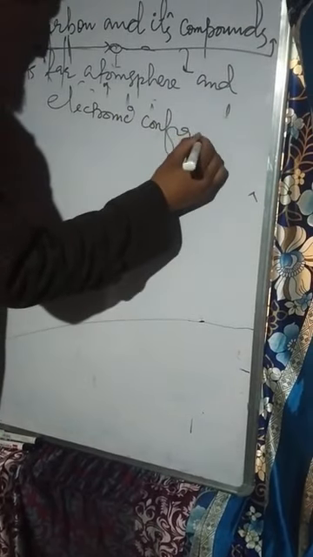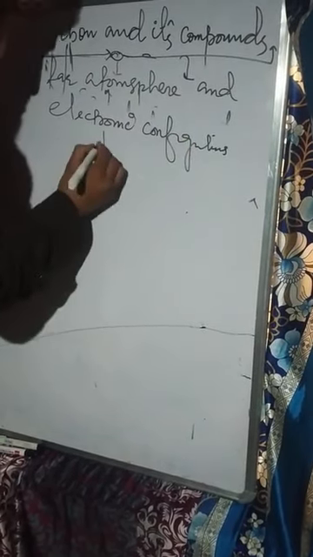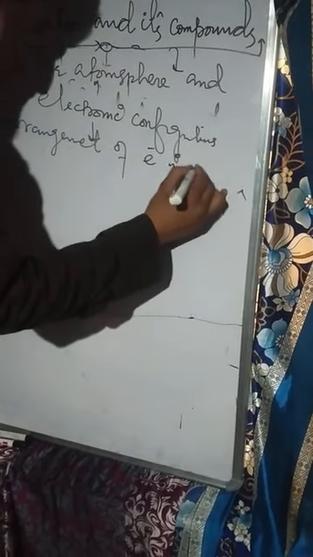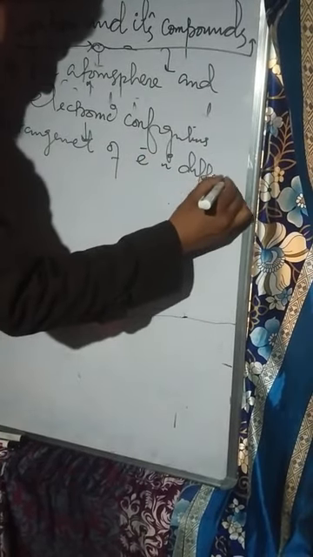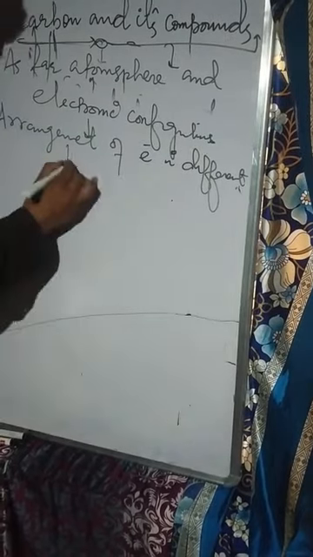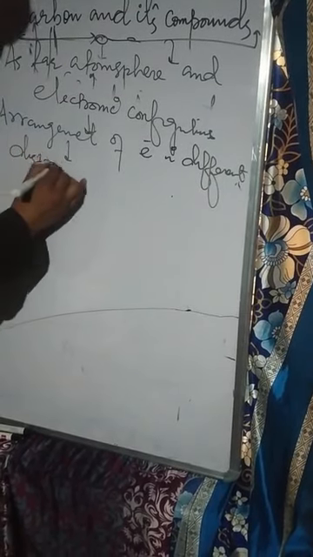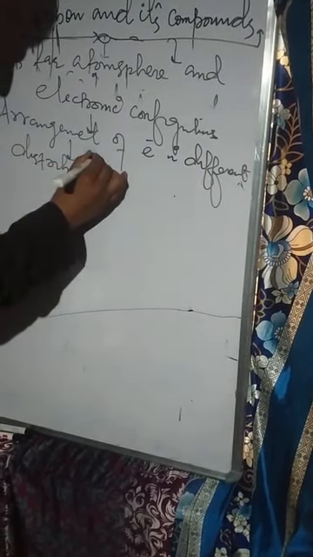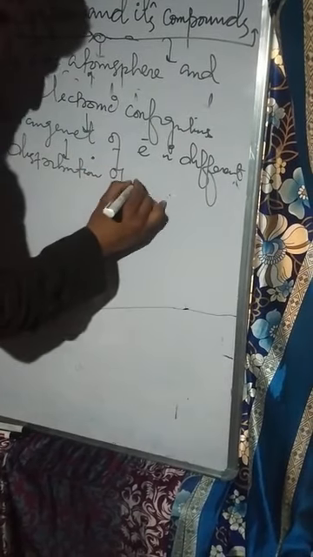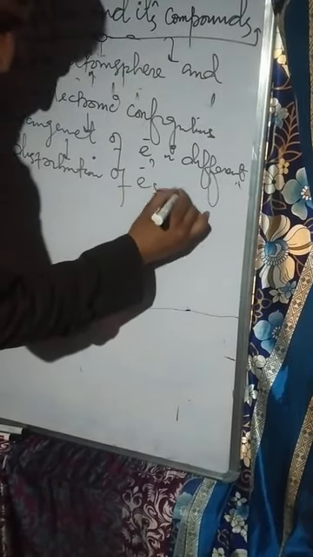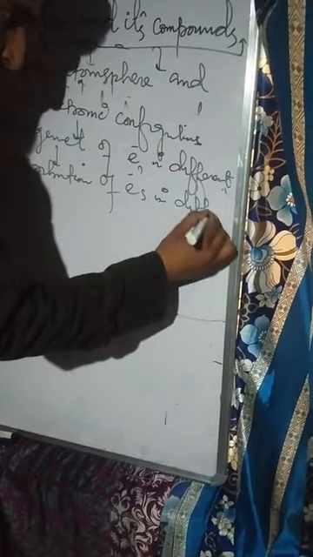Electronic configuration. It's actually the arrangement of electrons in different shells. In simple words, I can say it is simply the distribution of electrons in different shells.